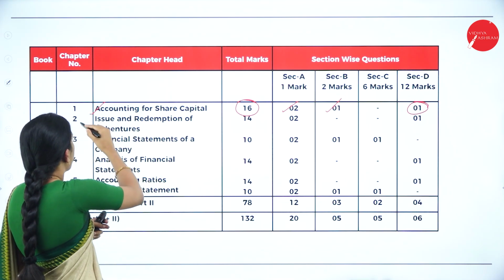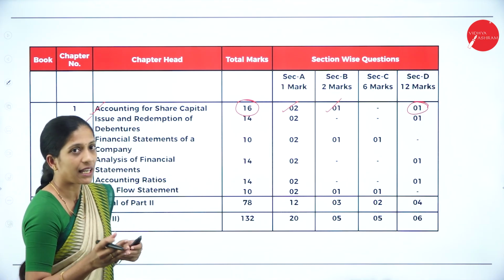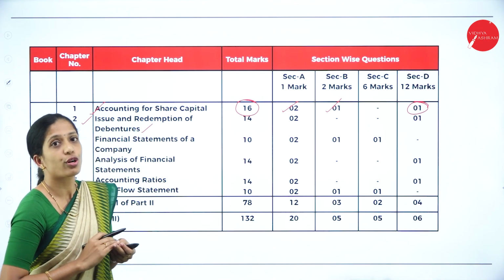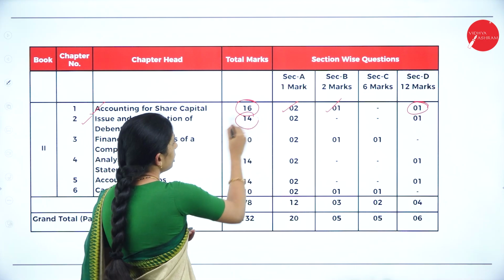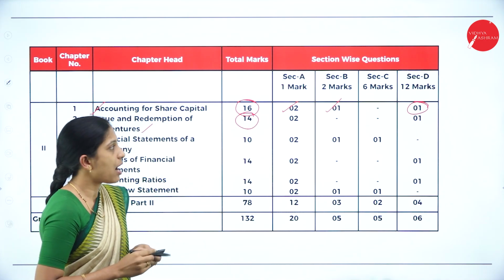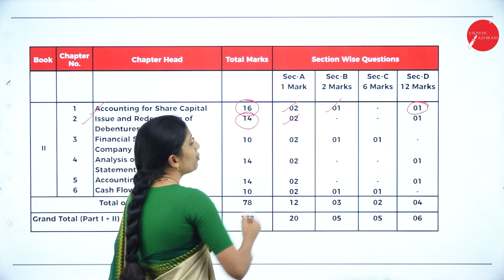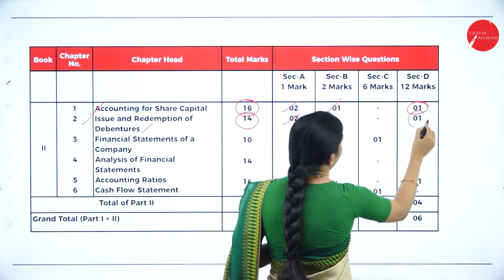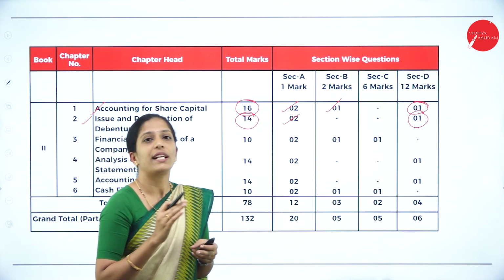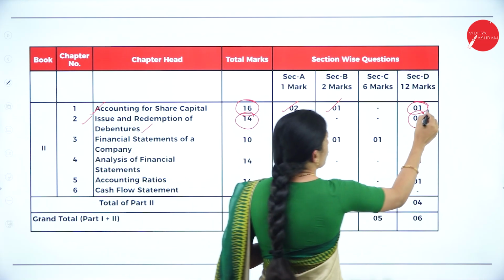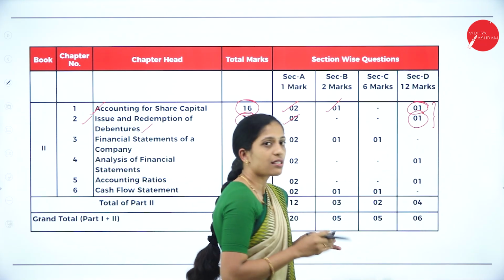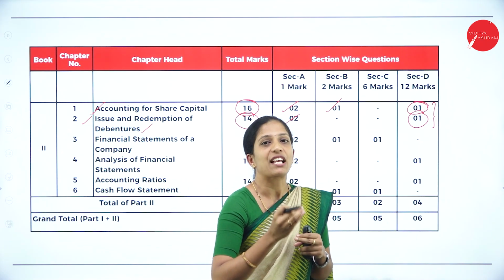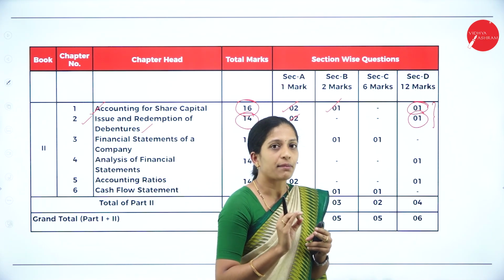Okay. Next, chapter 2 under part B. Issue and redemption of debentures. Again, this is also a very important chapter which carries 14 marks, where you have 2 questions of 1 mark as well as 1 question of 12 marks. This is also related to journal entries. These you can easily score. You just have to know the journal entries and understand how the amount has to be recorded. Okay, so only that much is enough.